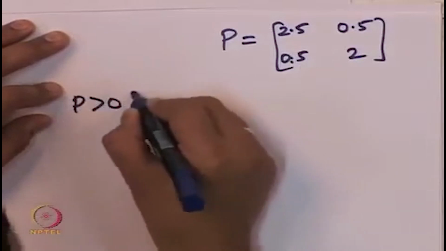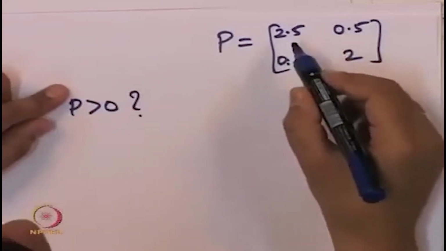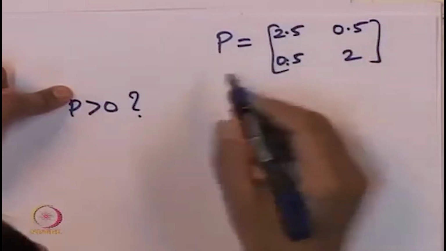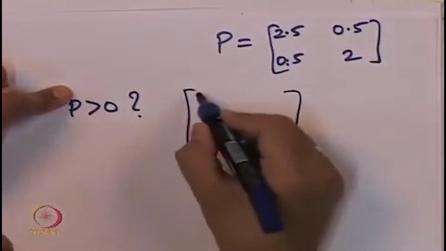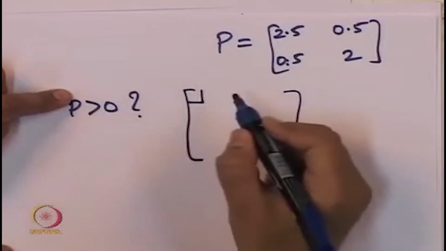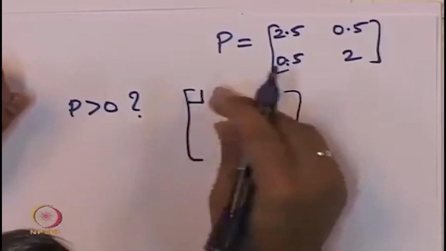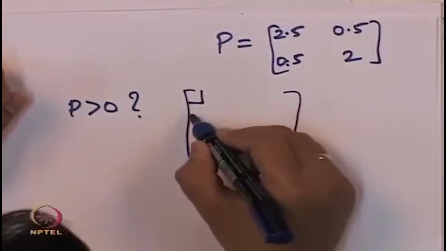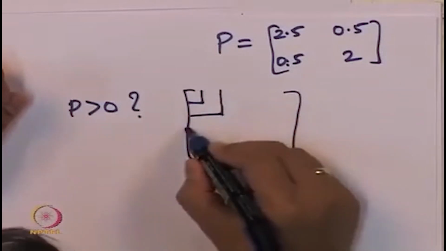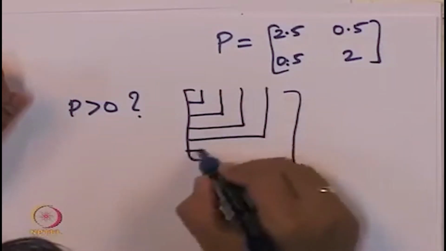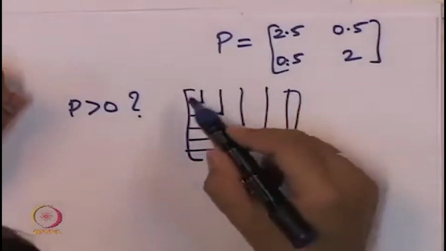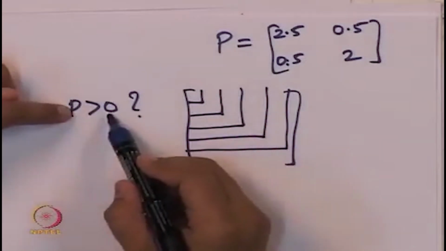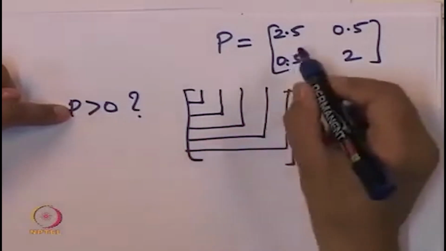So P greater than 0, how will we check this? One way to check that a matrix is positive definite is that all the leading principal minors, for a square symmetric matrix, this is a 1 by 1 minor. It is a principal minor because it has the symmetric rows and columns taken to construct that submatrix, and only the leading ones. So we take every such matrix and look at the determinant, and each of these determinants should be a positive number. That is a necessary and sufficient condition for this matrix P to be a positive definite matrix. So let us do that check for this.